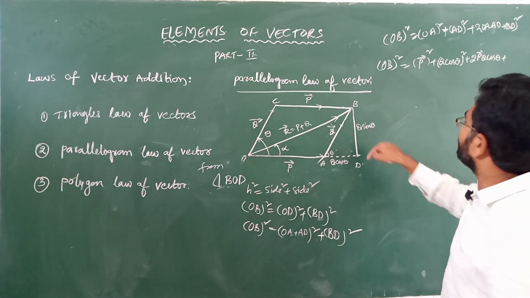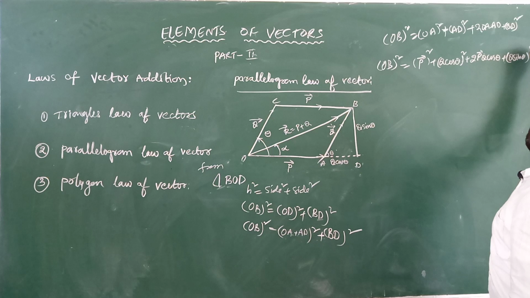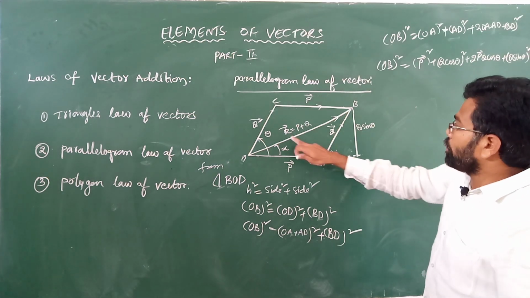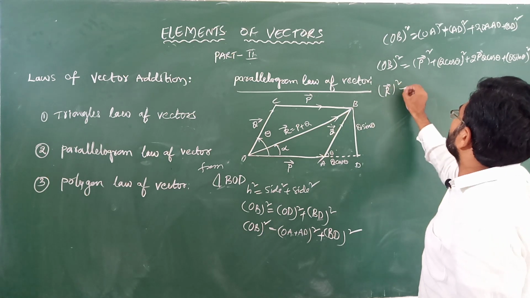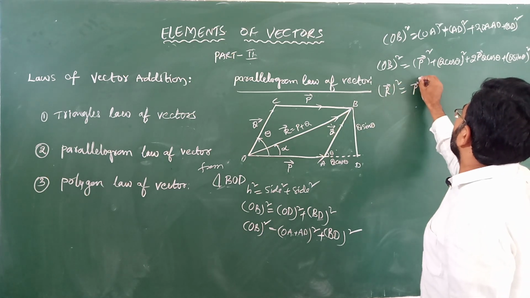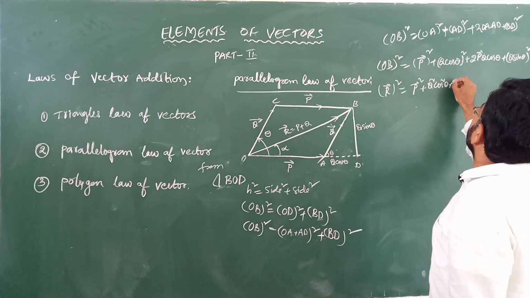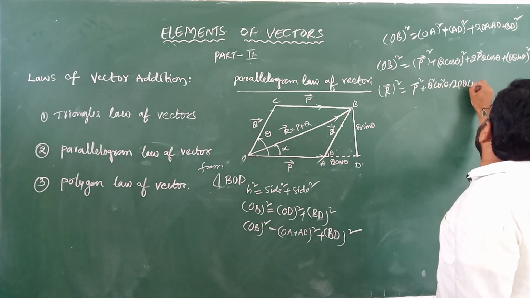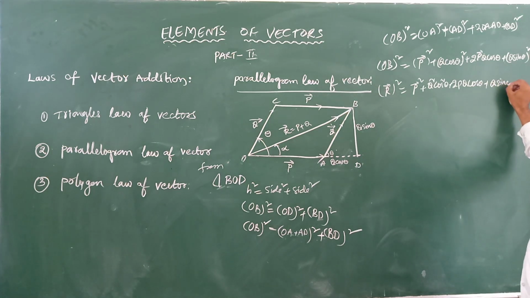BD means how much here? Q sin theta whole square. Then OB means how much here? OB is R. R square is equal to P square plus Q square cos square theta plus 2PQ cos theta plus Q sin theta whole square.